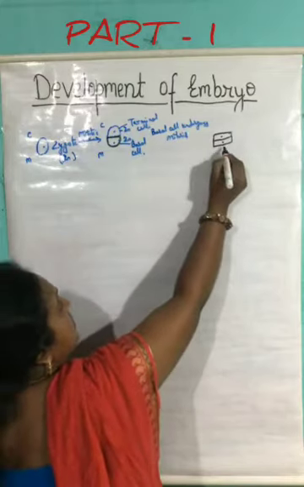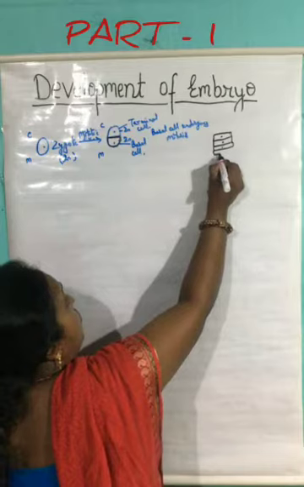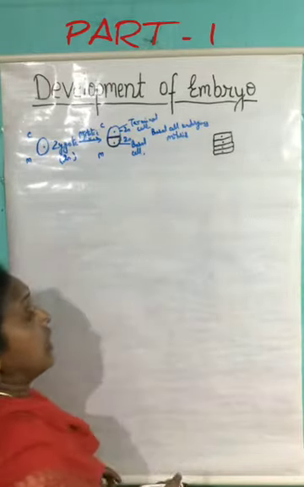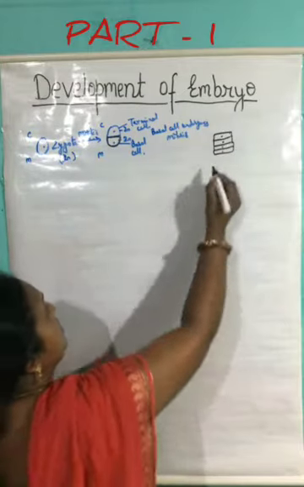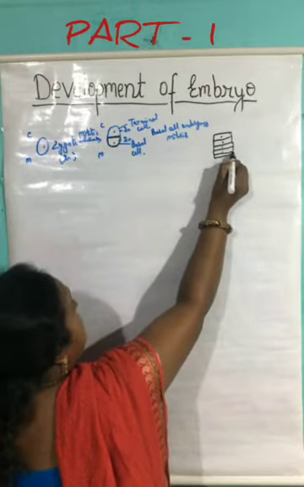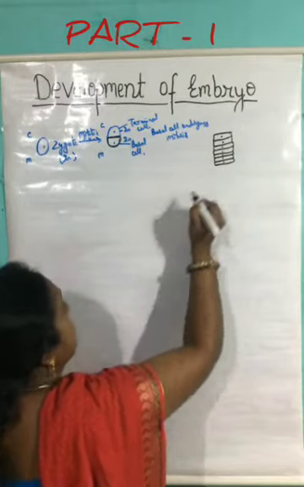This two celled structure will further divide, and it will lead to the formation of the four celled structure. All these divisions take place in the transverse plane. These four cells further divide, and they will lead to the formation of the 8-celled structure. So this is the 8-cell structure.